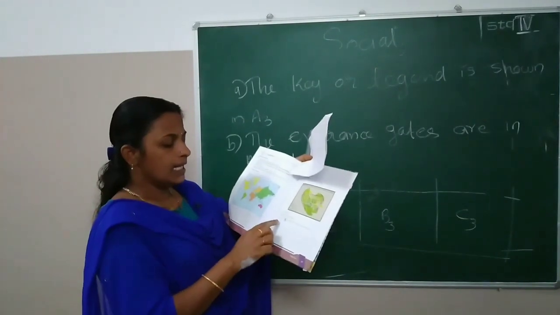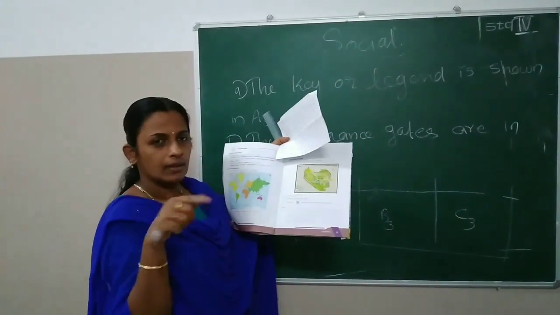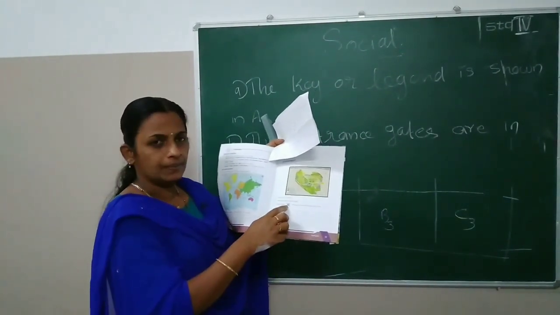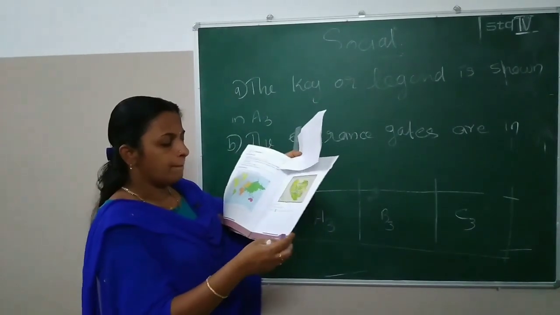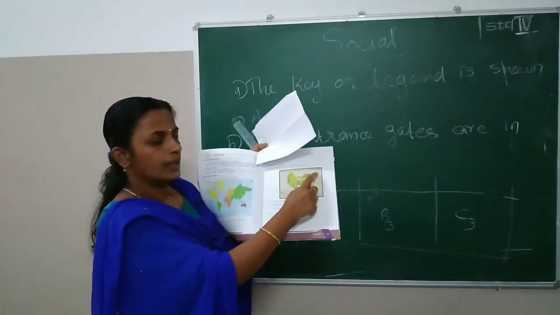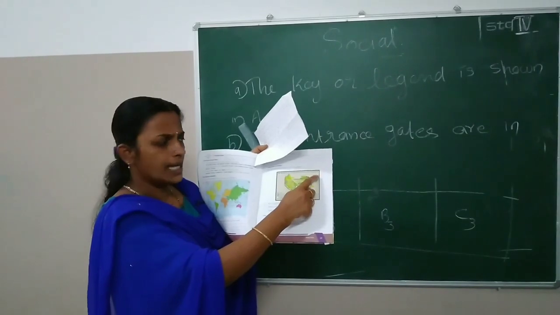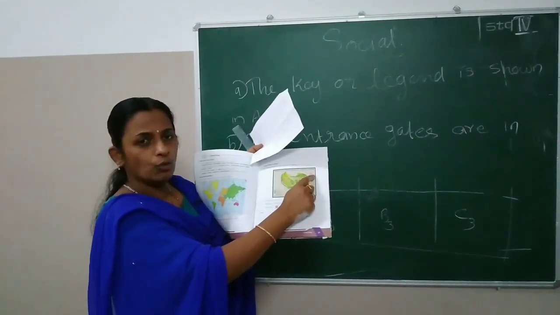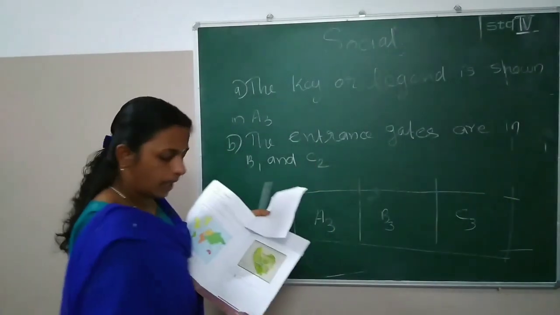Next, third one: which symbol is that? Direction. Where does it appear on the map? Yes, C1. Okay.